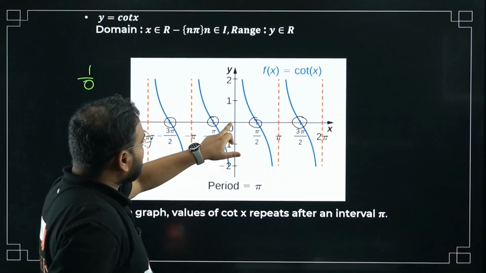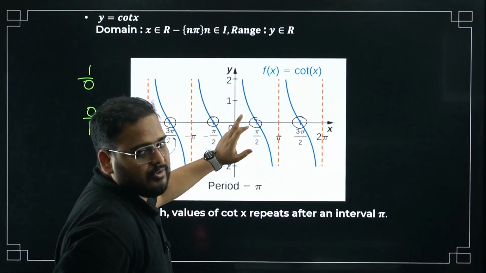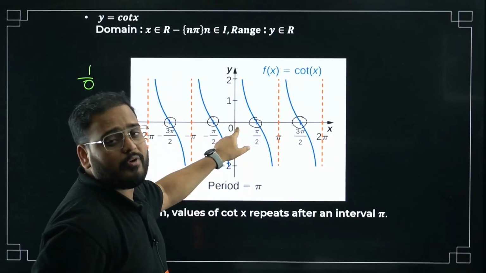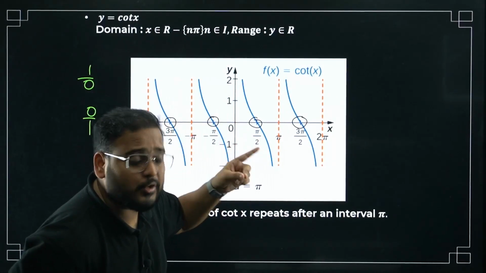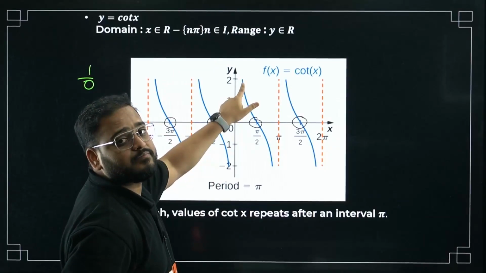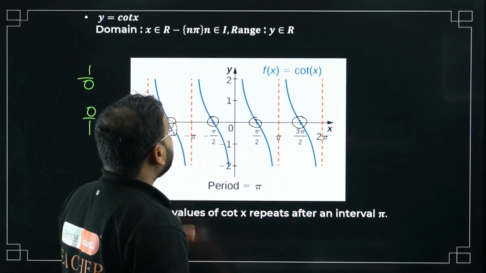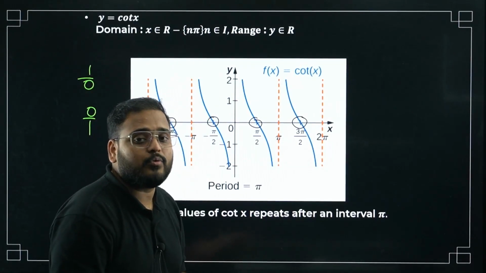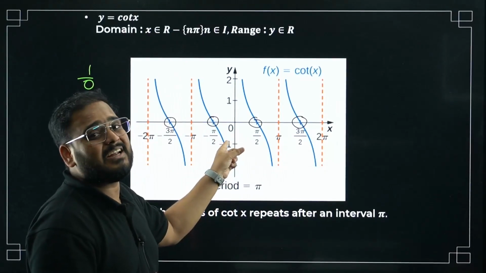See, at x equal to 0, the tan was 0. Over here what is cot? Infinity. So at the even multiples of pi by 2, where the tan was 0, cot is infinity. Why, sir?